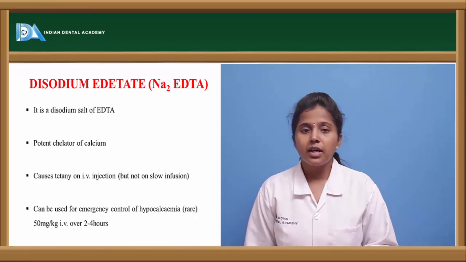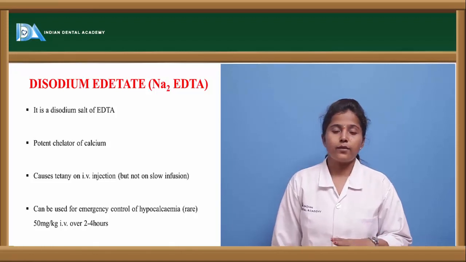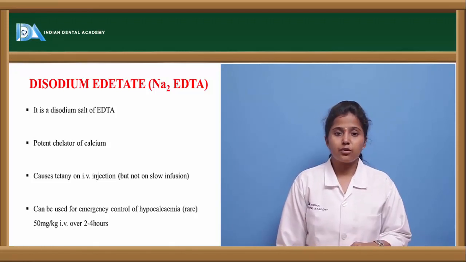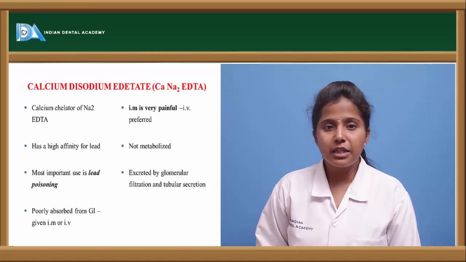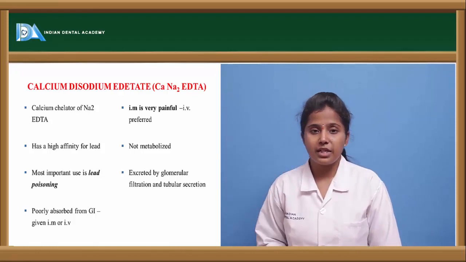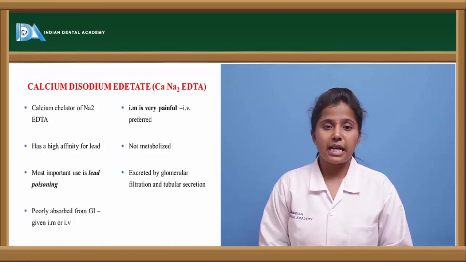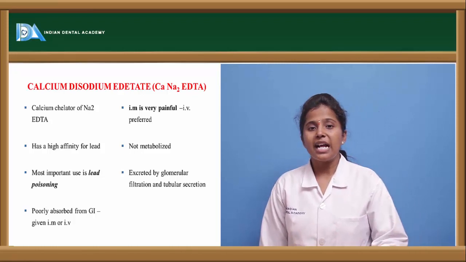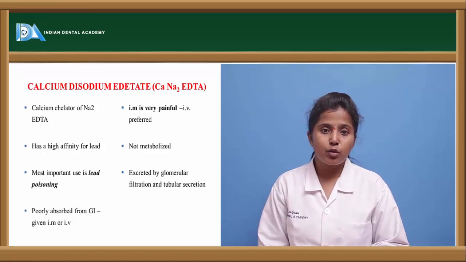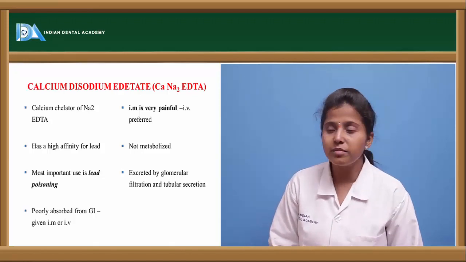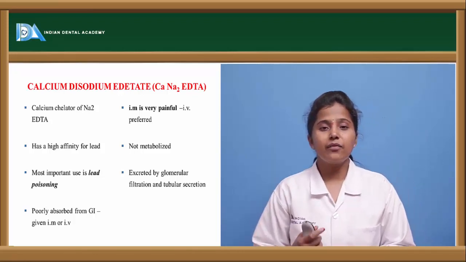disodium EDTA. The dose of disodium EDTA is about 50 mg per kg IV over 2 to 4 hours. The other one is calcium disodium EDTA. So calcium EDTA is also present as well as calcium disodium EDTA. When calcium as well as sodium combine with EDTA, they form this calcium disodium EDTA complex. Calcium EDTA alone is not recommended much because this calcium can be easily replaced by sodium, forming sodium EDTA, disodium EDTA.